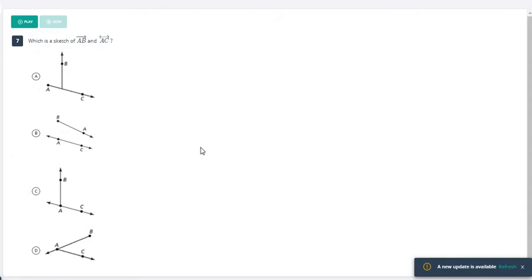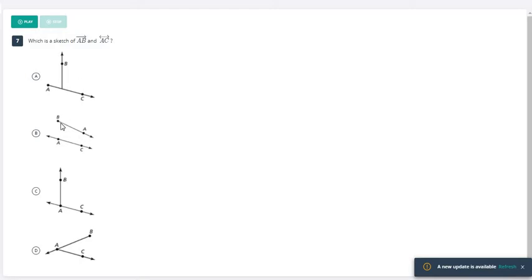All right, number 7. This one in particular, I know a lot of people were having some trouble with. It's just asking you which of these represents a ray AB. So that means it's going to have A and then an arrow going in just one direction towards point B. And then line AC, we're going to have a line with arrows on both sides with A and C, and then a line with just one arrow, AB. So here, there's not an arrow over here, so this can't be right. This is ray AC. It's not a line.